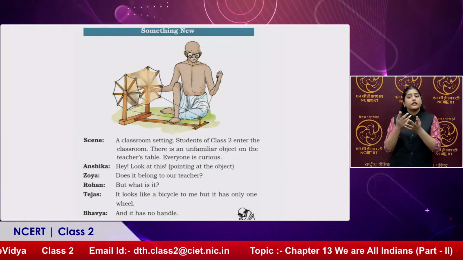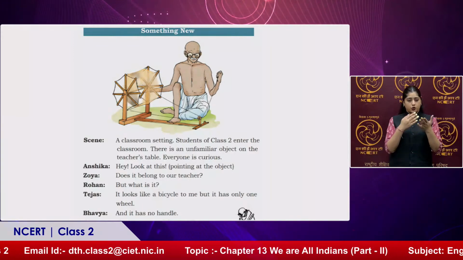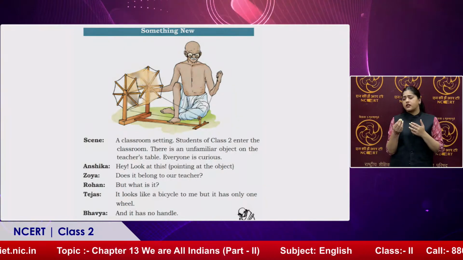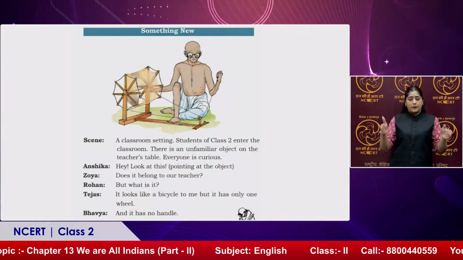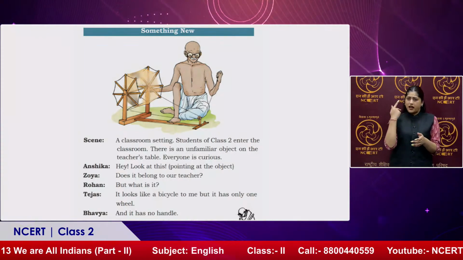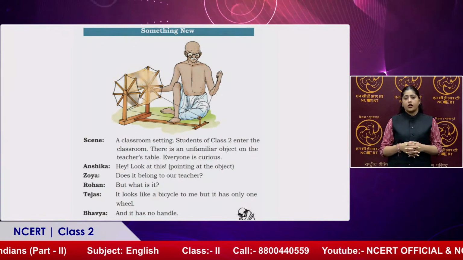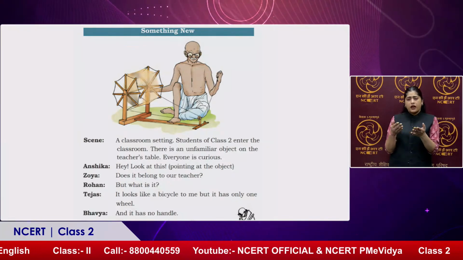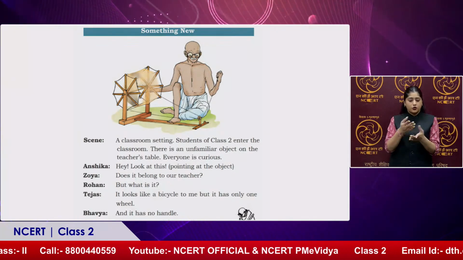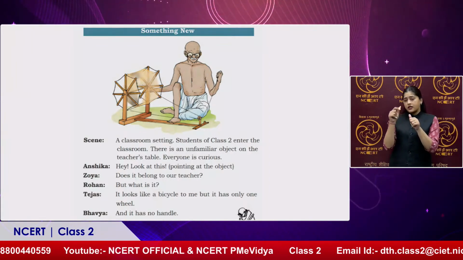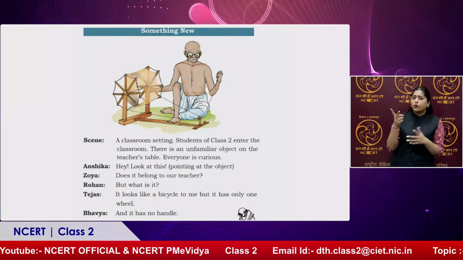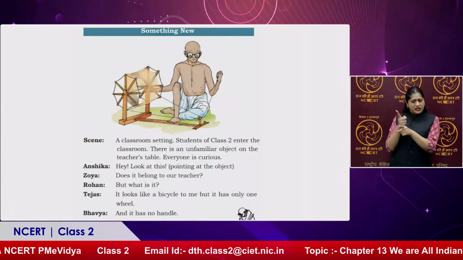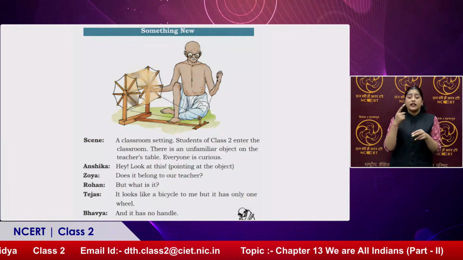Okay. So the scene is a classroom setting. Students of class 2 entered the classroom. There is an unfamiliar object on their teacher's table. So class 2 students are not much familiar with what is on the top of the table. Everyone is curious. Whatever you take to the classroom as a TLM, they'll always be very curious. Yes. So Anshika, one student, says, hey, look at this, pointing at the object. Then Zoya asks, does it belong to our teacher? So everything that is on the teacher's table, they say it belongs to our teacher.